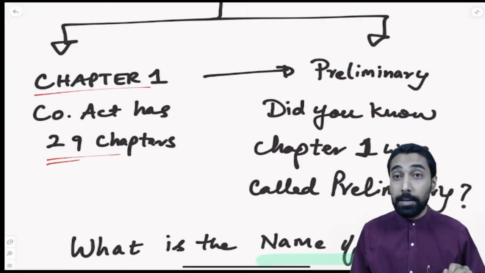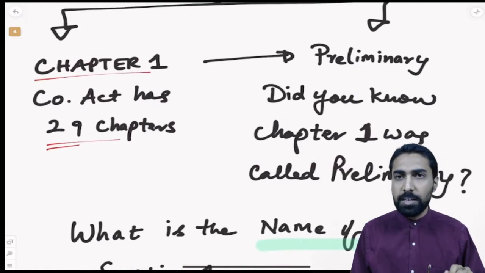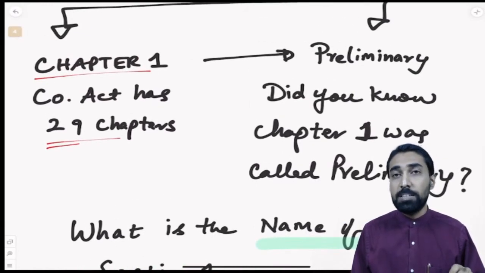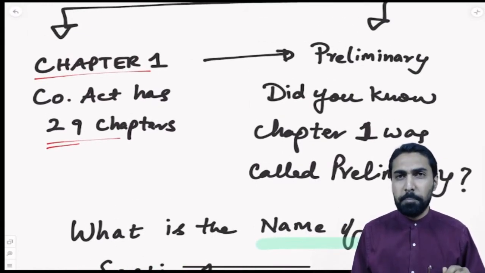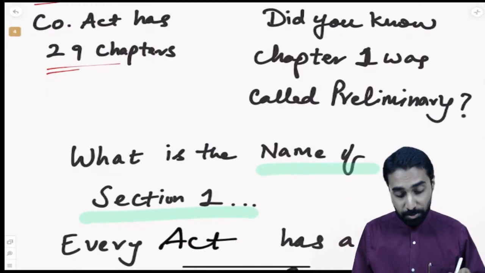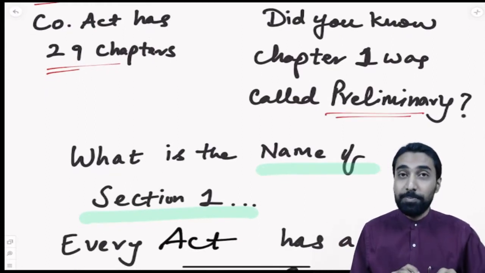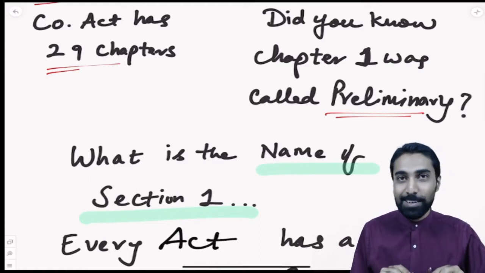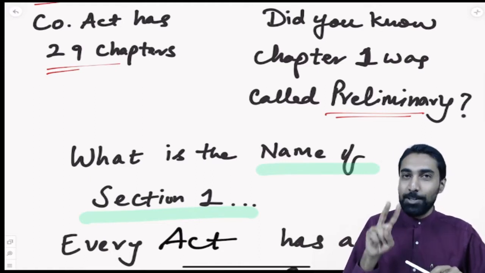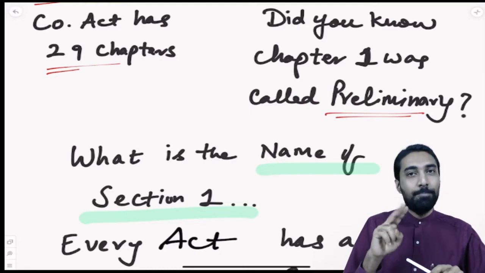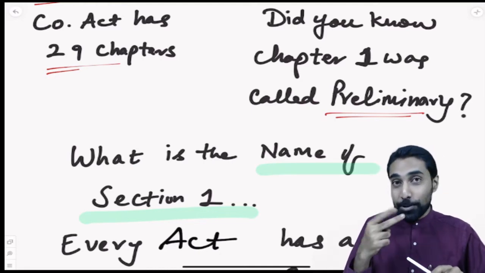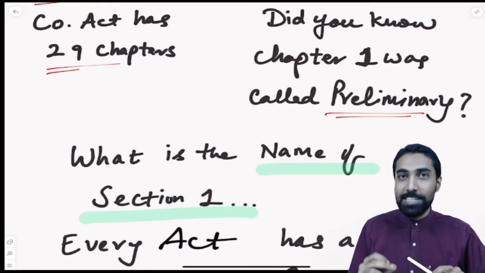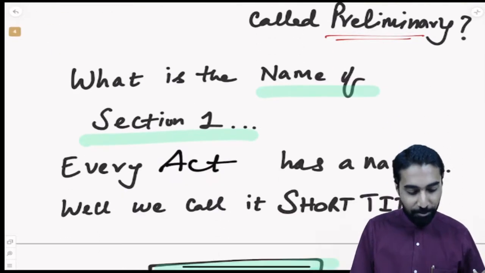And as you can see, the first chapter is what we call Preliminary. Did you really know that the first chapter was called Preliminary? In that, the first chapter has 2 sections, section number 1 and section number 2. Together, the name of this chapter is Preliminary. Just a fun fact for you.